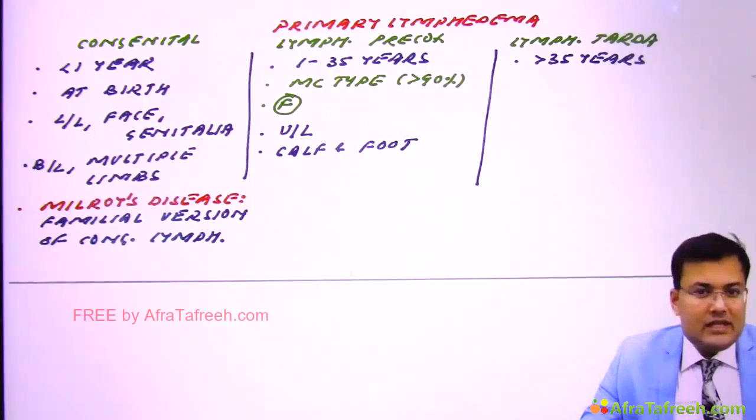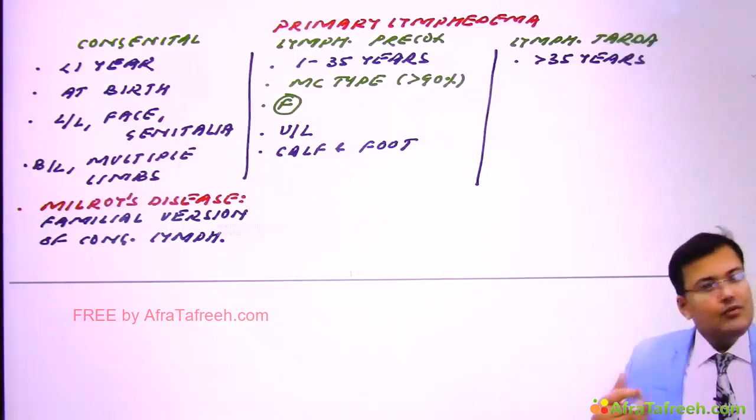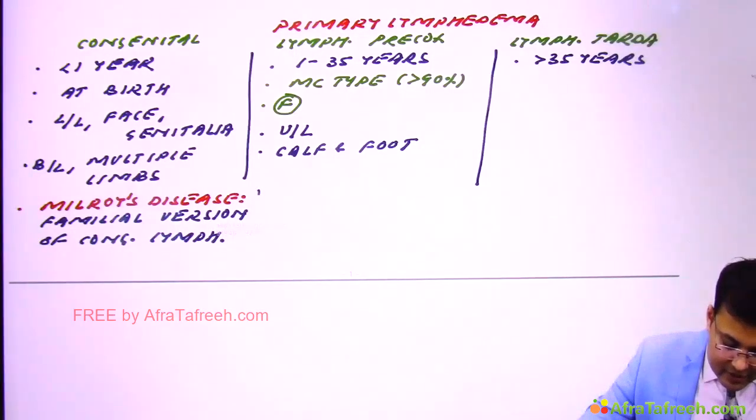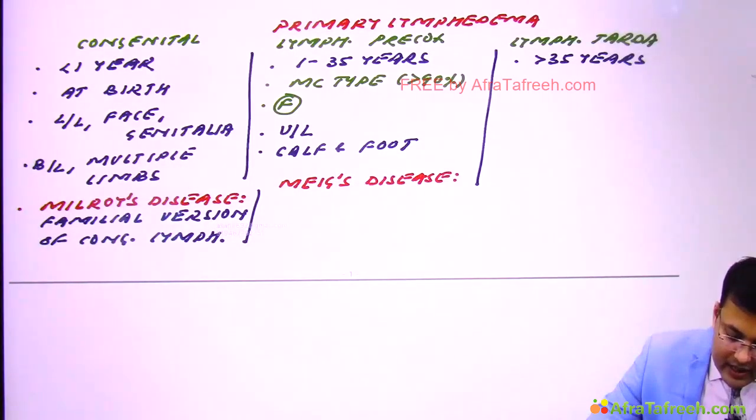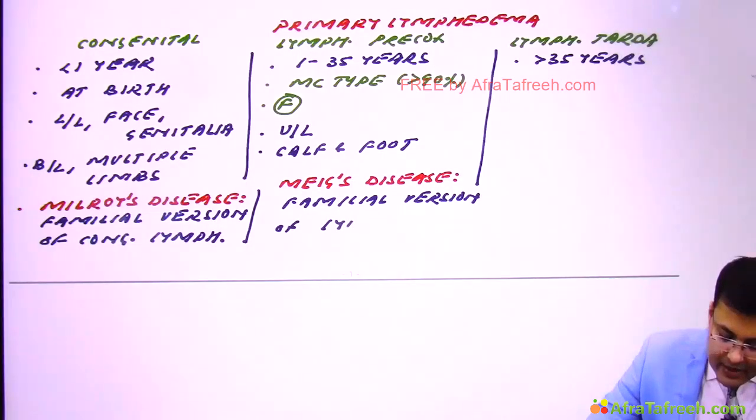So there is a similar question which is asked related to lymphedema precox, that familial version of lymphedema precox is known as Meige disease. Be careful, it is Meige disease. It is not Meige syndrome. What is Meige syndrome? Meigs syndrome is ovarian tumor, ascites and right-sided pleural effusion. Clear? So the similar question is asked here also. What is Meige disease? Familial version of lymphedema precox.